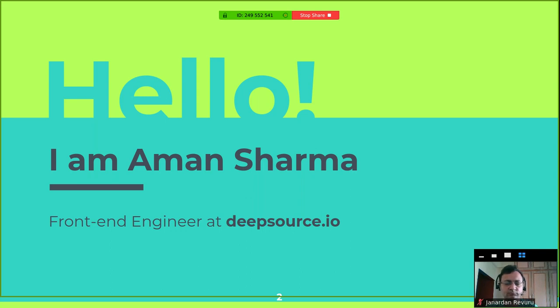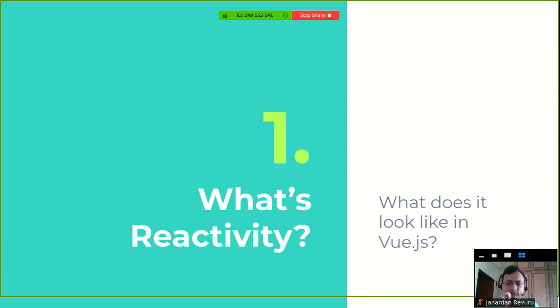So what is reactivity in general? Whenever we hear the word, it means there's some change somewhere, and the reflection of that change appears somewhere else. In programming, reactivity is more like data streams: if there's a change in some data model, that change will be reflected where it has to be used through that data stream.